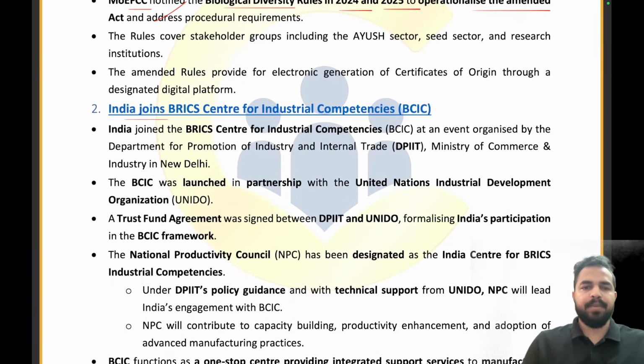So India has joined the BRICS Center for Industrial Competencies. India has joined the BRICS Center for Industrial Competencies at an event organized by the Department of Promotion of Industry and Internal Trade, Ministry of Commerce and Industry in New Delhi. The BCIC was launched in partnership with the United Nations Industrial Development Organization.